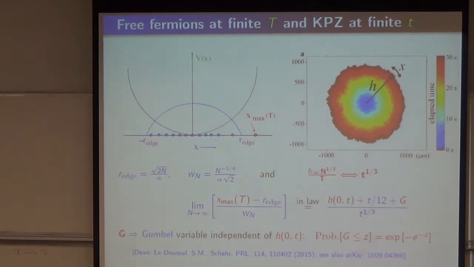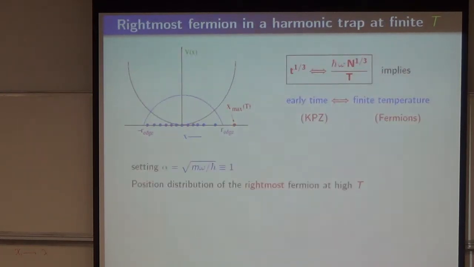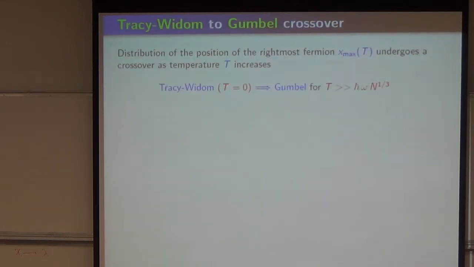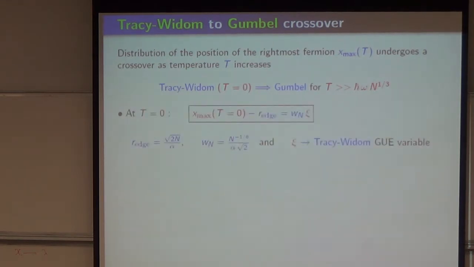And this is what we did in some recent studies. Again, I'm not going into the details, but you can calculate precisely by borrowing the results from the KPZ equation. You can show that the distribution at finite temperature has a precise form involving polylogarithms and so on, but these are details. So what is the conclusion? At zero temperature, we know it's Tracy-Widom.